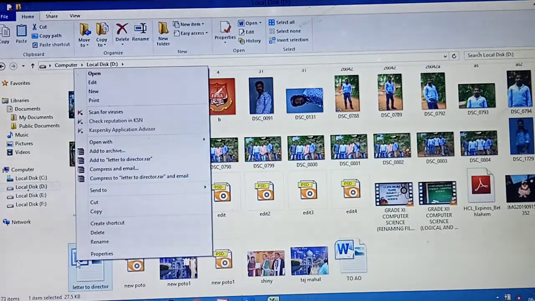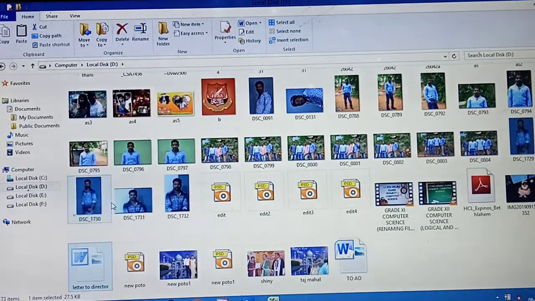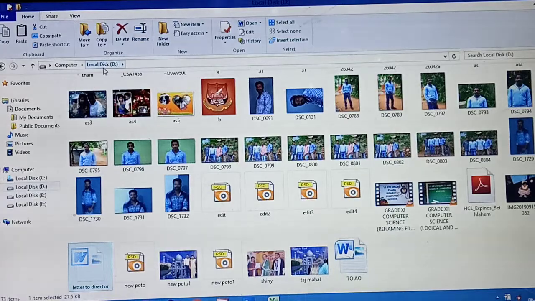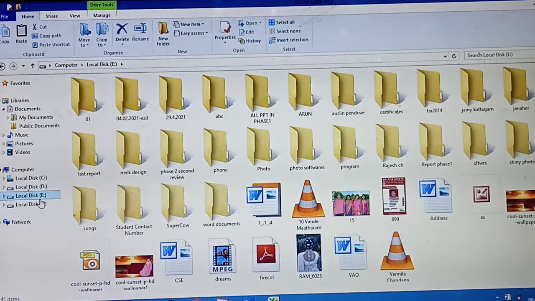Once you right click, as you have studied, the pop-up menu will open. This is the pop-up menu. From this pop-up menu, what do you need to do? Cut. Have you seen the cut option? Yes, I have cut the file. Once you cut, the file will be in blink color. Next, listen carefully, the file is in which drive? D drive. Now I am going to copy in which drive? E drive.